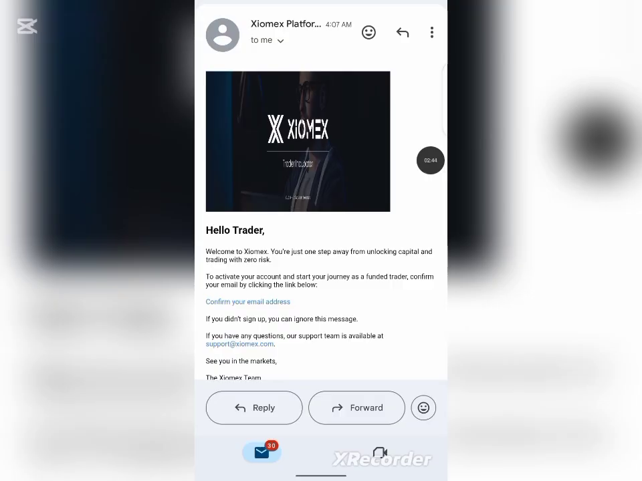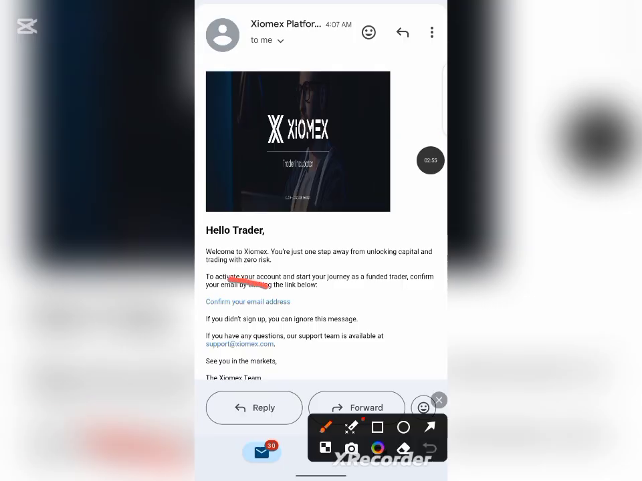And as you can see, now we've received an email from them. We've received a message from them, and this is where we are going to confirm our email address. Let me circle it for you guys to see clearly. So this is it over here. So just click on this link.